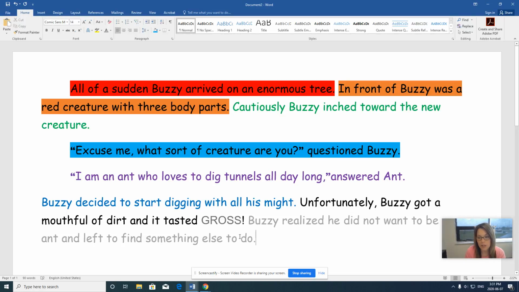Now remember, you're going to do this 3 times. So this is 1 when he met an ant. Next, he might meet maybe a butterfly or another creature in the forest, like a squirrel, and have different adventures.